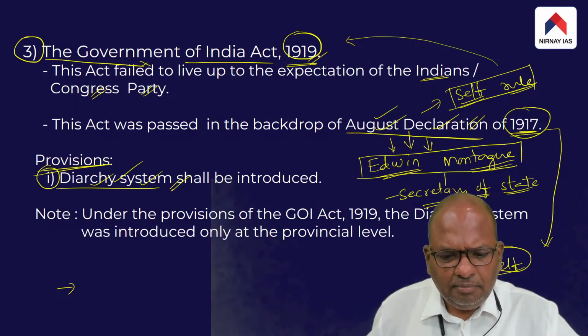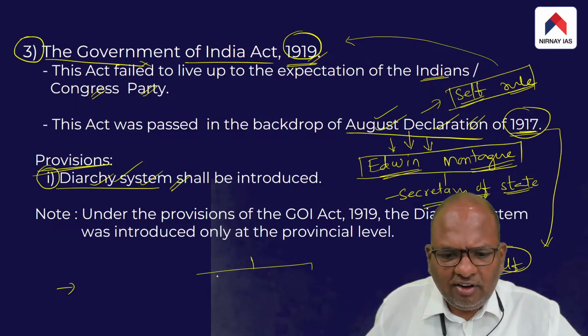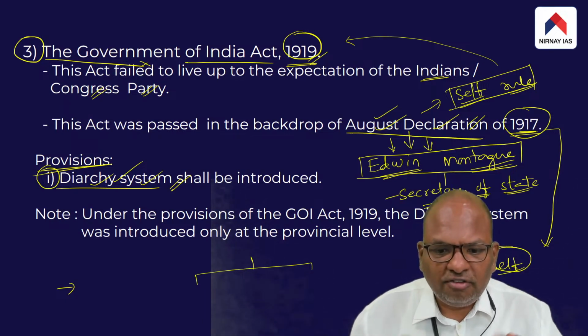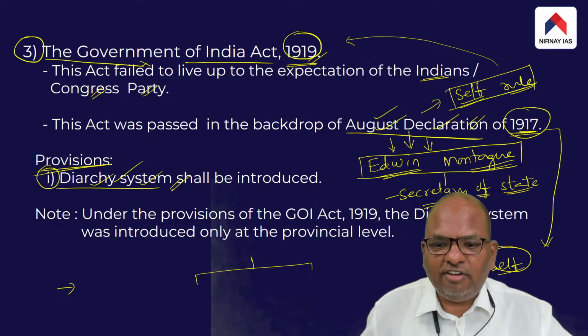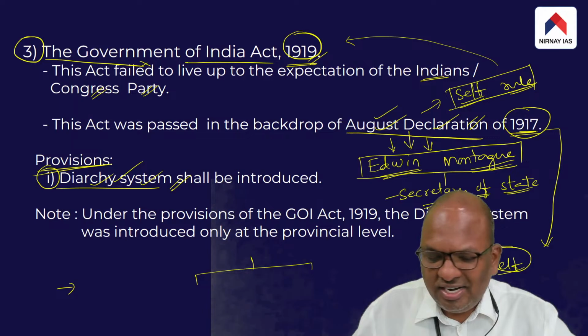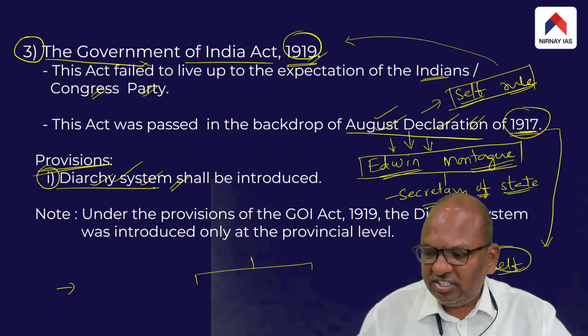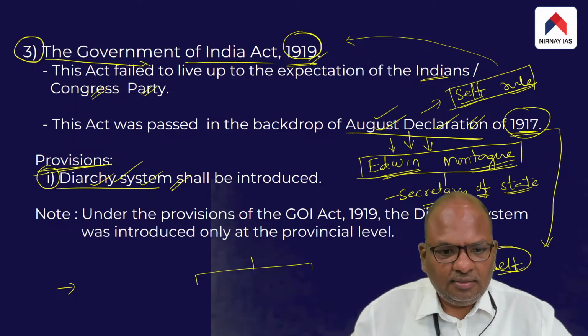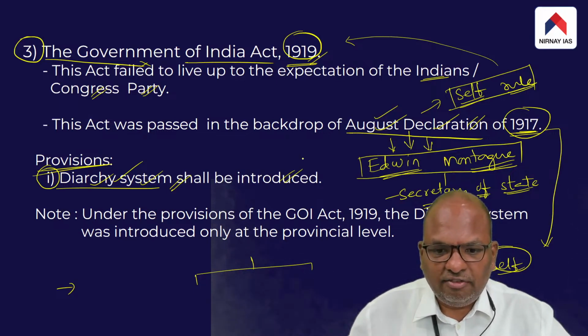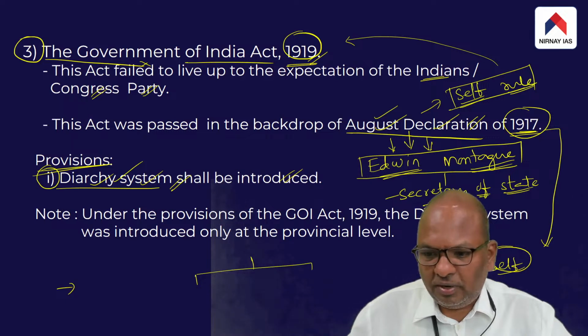Diarchy means two sets of government; two parallel governments were introduced. Some other class can go into detail on diarchy, but for the time being, the diarchy system used by the British was definitely not to the liking of the Congress Party.